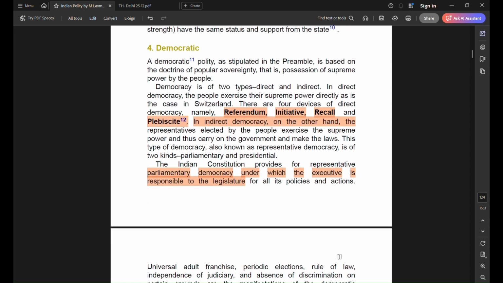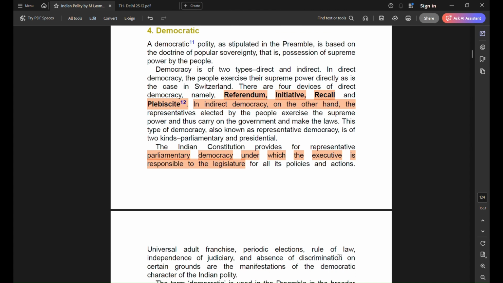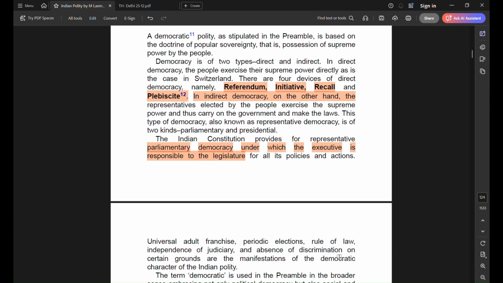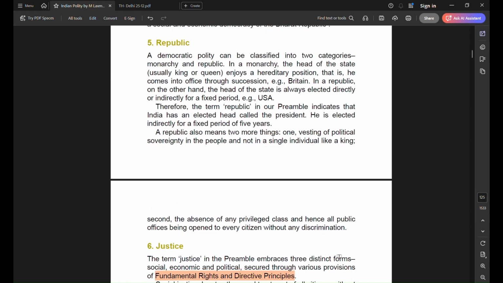We are a democracy and we follow indirect democracy, meaning we have parliamentary form of democracy where executive is responsible to legislature. This is the meaning of parliamentary democracy. In indirect democracy, tools like referendum, initiative, recall or plebiscite are used. Switzerland is an example of direct democracy.